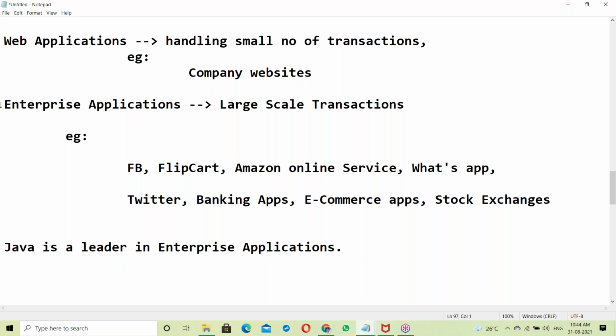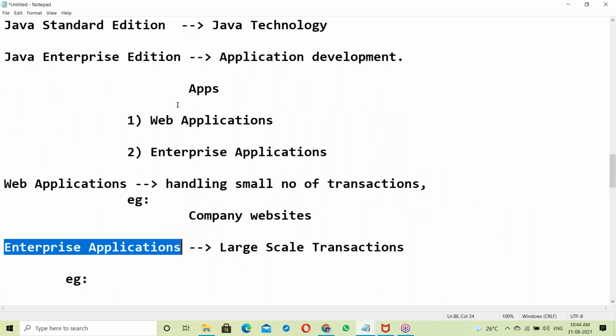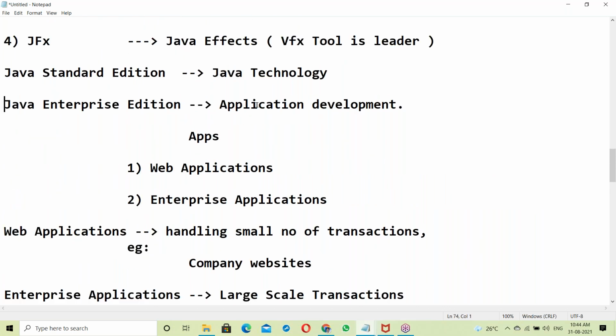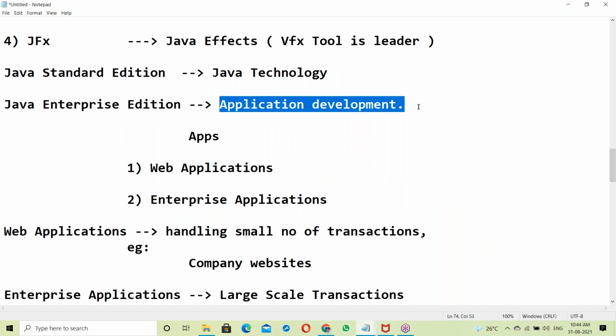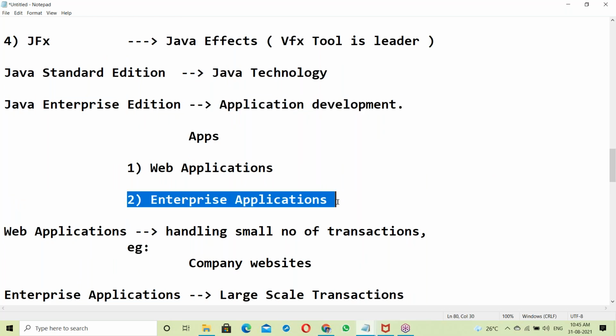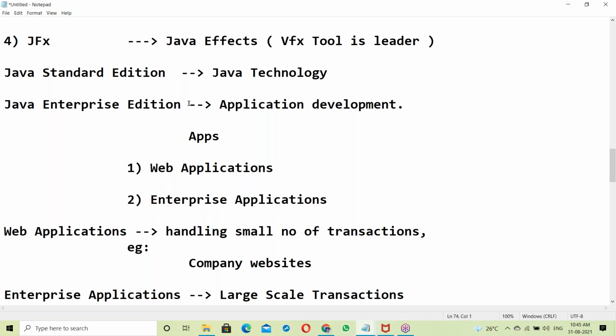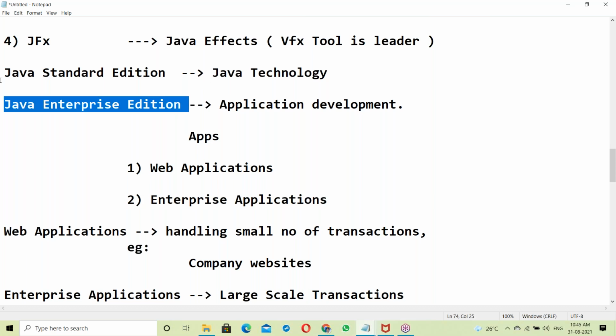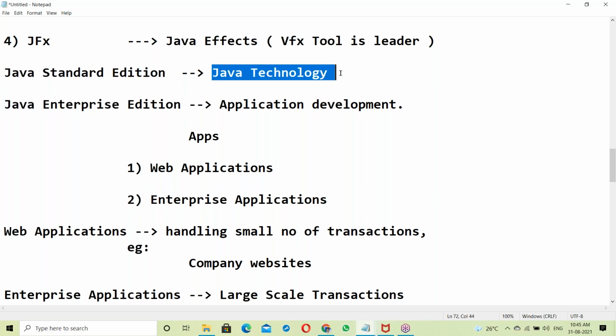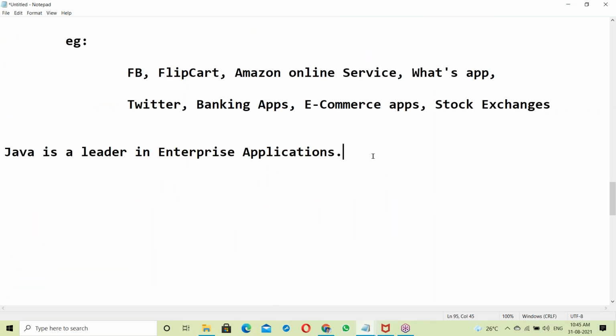So this is enterprise application development, Java EE, Java Enterprise Edition. Java SE is the Java standard technology, and the enterprise edition contains all the frameworks. All frameworks come under this category.